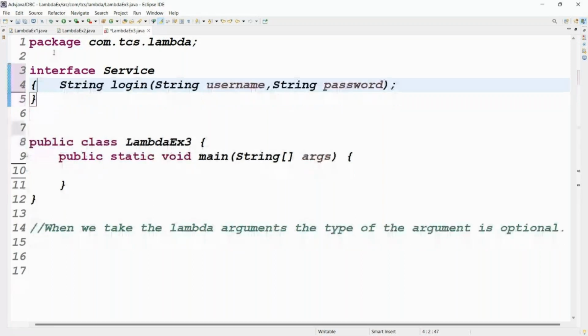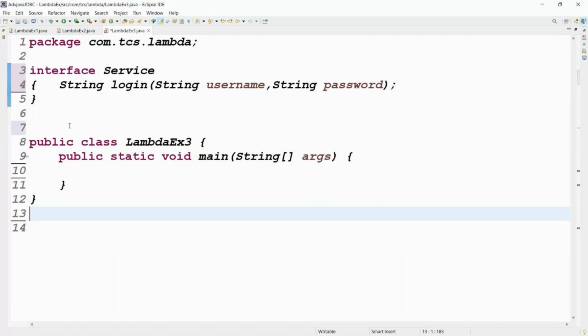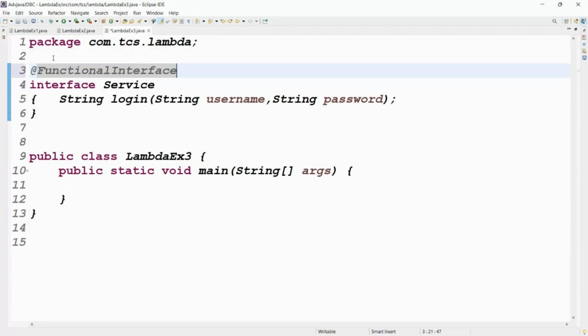You please write the lambda expression for this code. To represent this interface as a functional interface, use @FunctionalInterface. Sir, how are you getting this functional interface immediately? Control space. At the rate FunctionalInterface, type two or three characters, then control space, and it automatically comes.